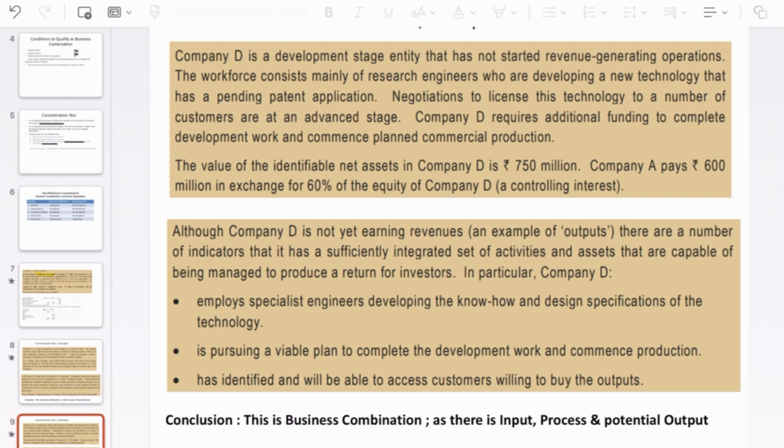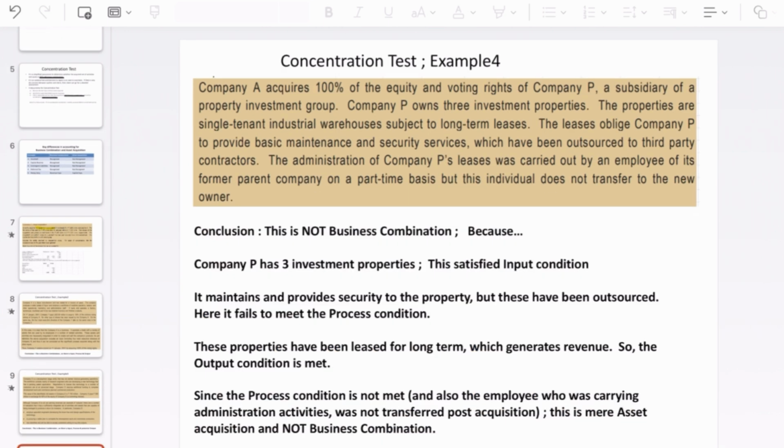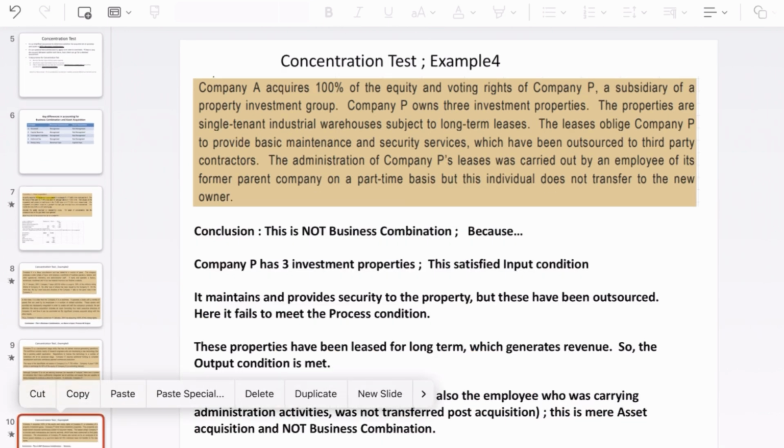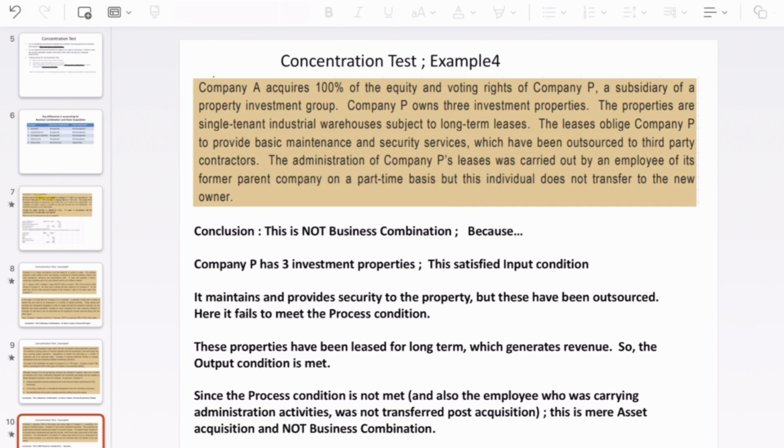Okay, then I will move to the example number 4. So again, take some time to read the question. Okay, so this particular situation, this is not a business combination.